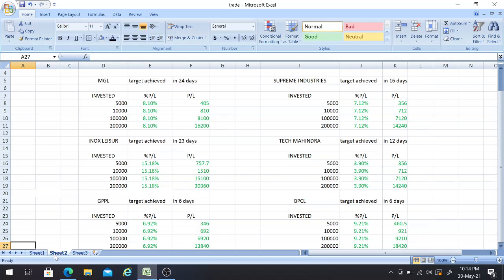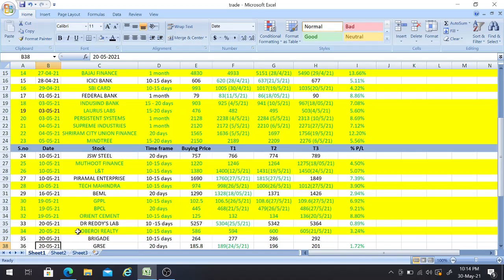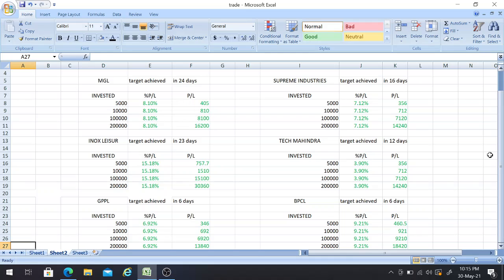And the next one is GPL stock. So I have given the buy call for this stock on 19th of this month with a time frame of 10 to 15 days, with a buying price of 102.5 rupees and the third target of 109.6 rupees. And we achieved this one on 27th of this month, getting us a return of 6.92%. And these are the amounts which we'll be getting because we got 6.92%, and we achieved this one in 6